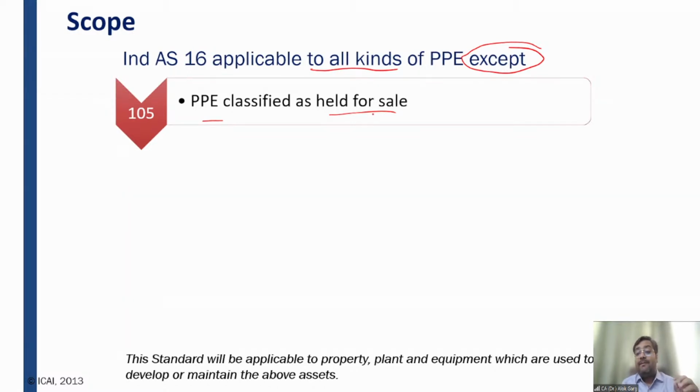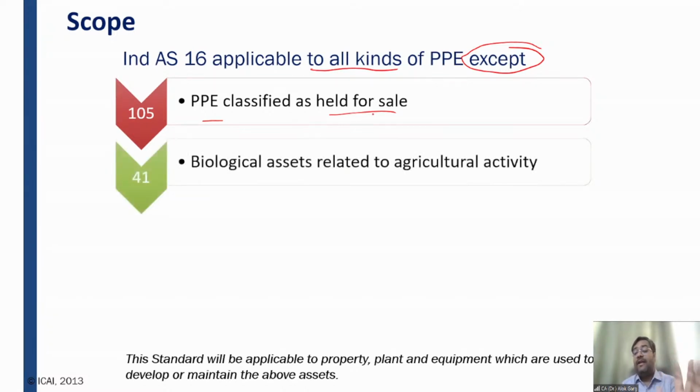But if there is a building, if there is a land, if there is a machinery, there is a vehicle which have been classified as held for sale, entity wants to sell that, not in the ordinary course of business, but of course entity needs money, or entity is not forcing any use of that asset and entity wants to sell that asset. In that case, that asset will not be treated as per Ind AS 16. That asset will be treated as per Ind AS 105, and that is why if PPE is classified as held for sale, it is outside the purview of Ind AS 16 and it will be covered under Ind AS 105.